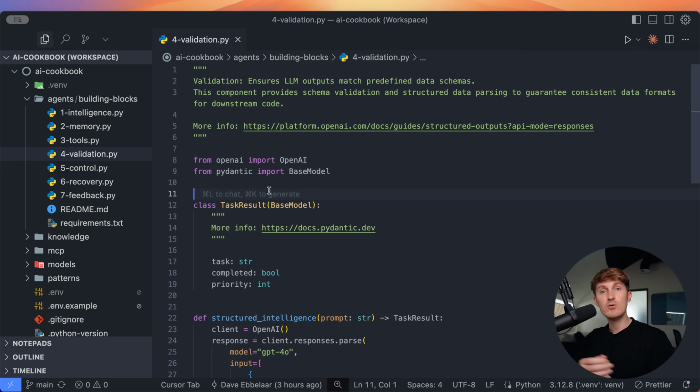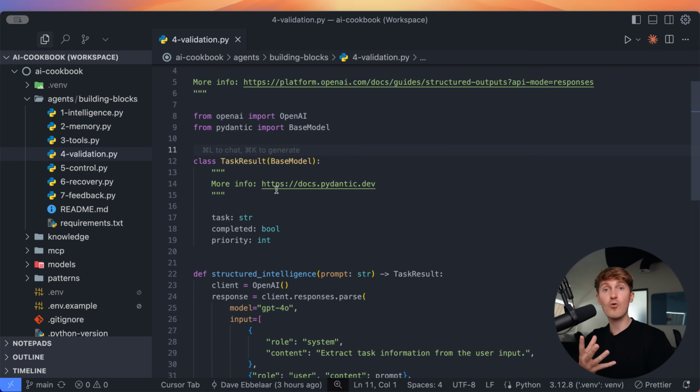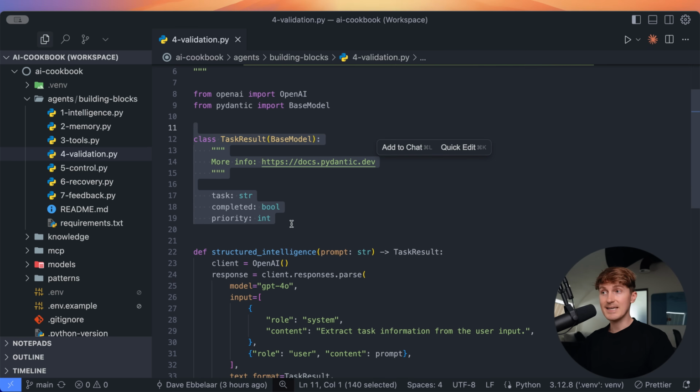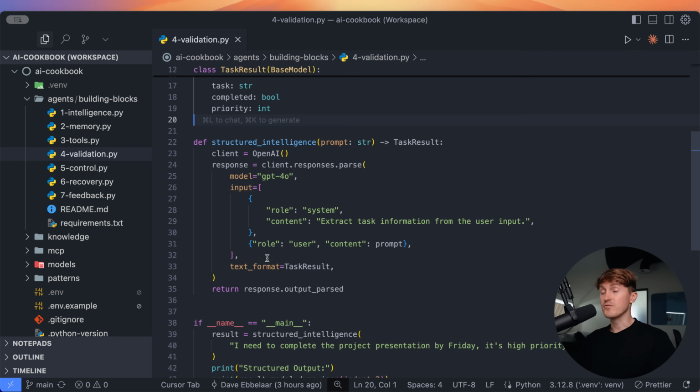So let's say you want to build some agentic task management tool that can transform natural language and put it into tasks with due dates and priorities. Instead of just building an agent and letting it interact with the user and then just provide a text output back of what it thinks is the goal of the user, we can define a specific data structure. In this example, I'm doing this with the Pydantic library within Python. And getting structured output from large language models is yet again also supported by all of the major model providers.